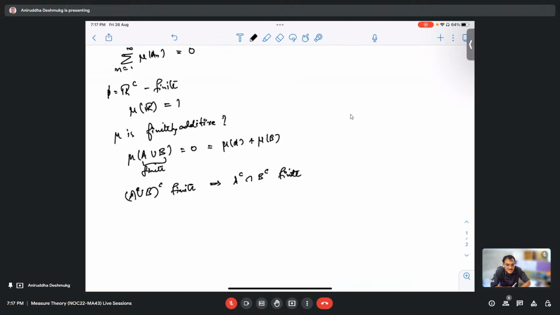A union B complement is finite, which is A complement intersection B complement. But from here again, if they're disjoint, their intersection is going to be the null set. But A and B being disjoint doesn't mean A complement and B complement are disjoint. Yes, exactly. That's what I was getting to, which is not so, the null set.